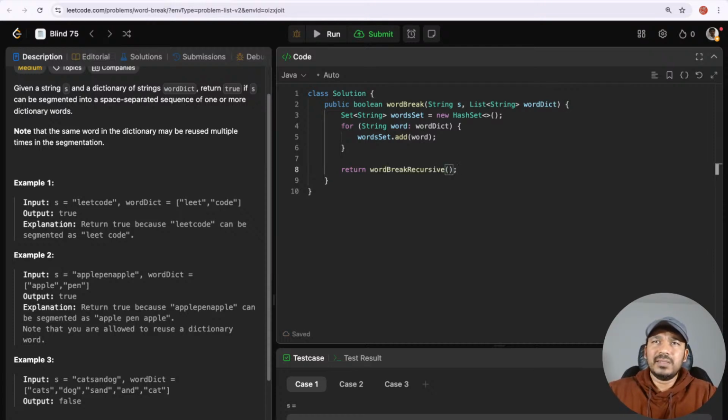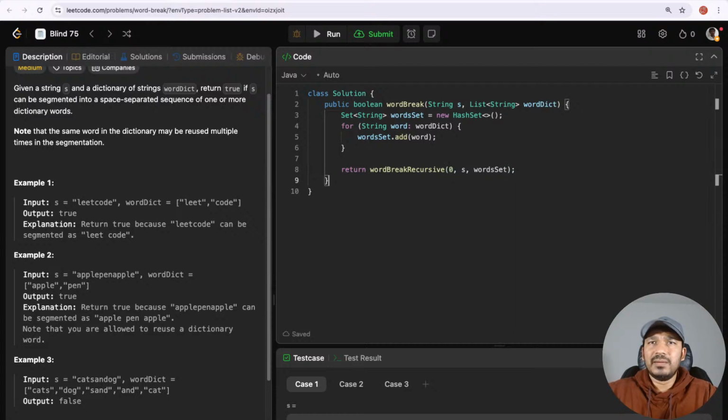And what all things are needed for us for that? In order to find that, I need the string which we are iterating through, and I need the index also, like which index I'm looking into. I'll start from the 0th index, and then I need this set which contains all the words that exist in the dictionary, word set.